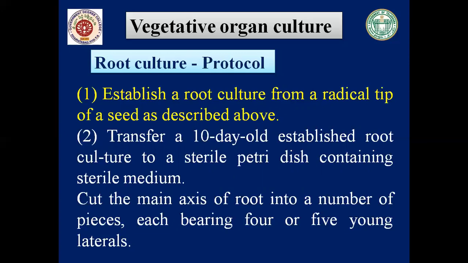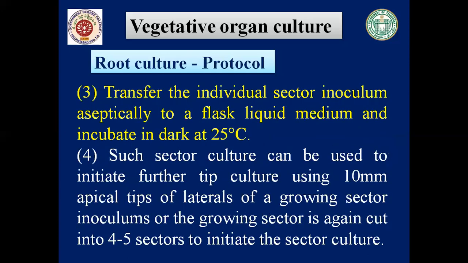Each piece is called a sector inoculum or initial, and each bears 4 to 5 young laterals. After that, we transfer the individual sector inoculum or initial aseptically.